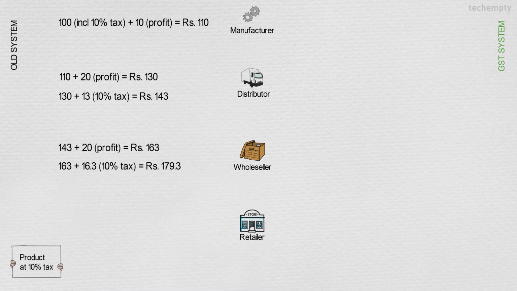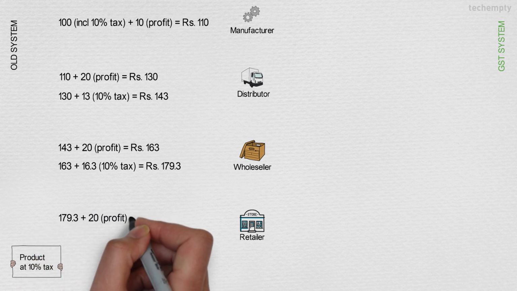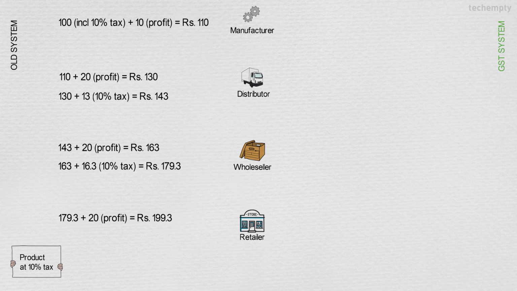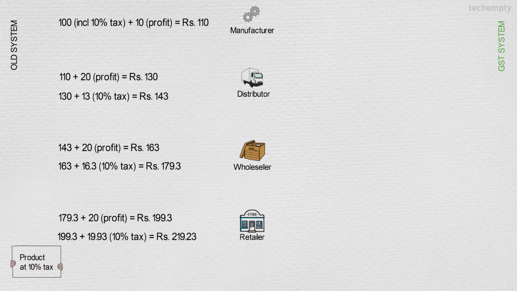the cost of the goods is now 179.3 rupees. Likewise, the retailer gets the product from the wholesaler for 179.3 rupees and adds his profit of 20 rupees and he pays the 10% tax on the product cost. Now, the final price of the product becomes 219.23 rupees.